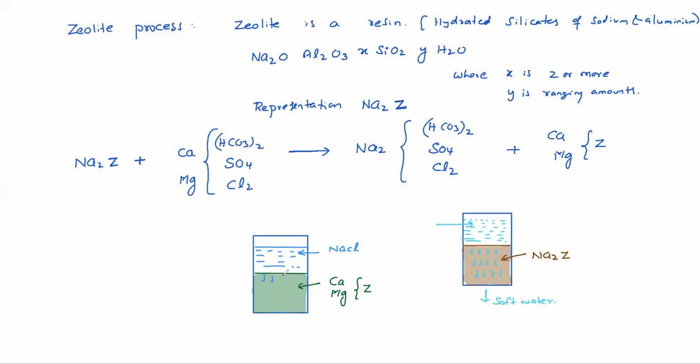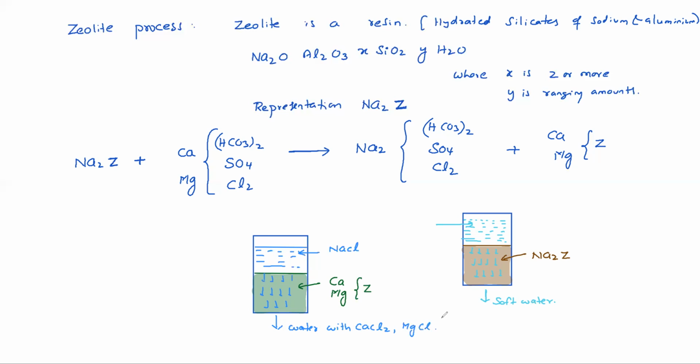That salt water passes through this zeolite bed and comes out as water with CaCl2 and MgCl2.